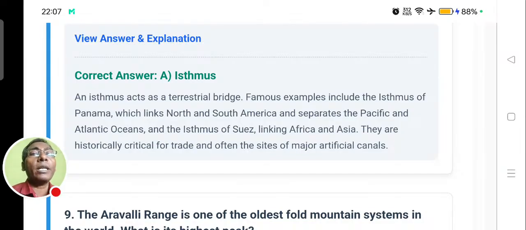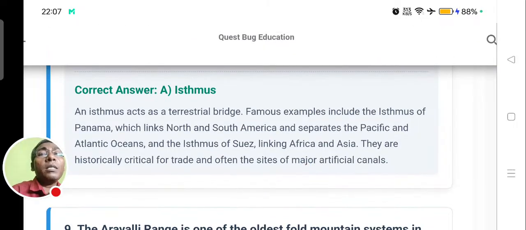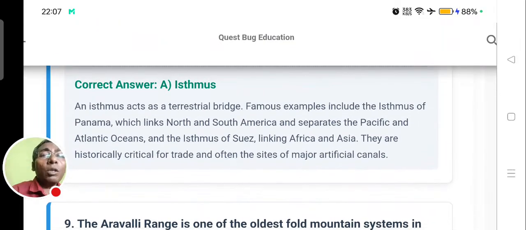They are historically critical for trade, and often the sites for major artificial canals. And the Isthmus of Panama is the landmass between North America and South America.